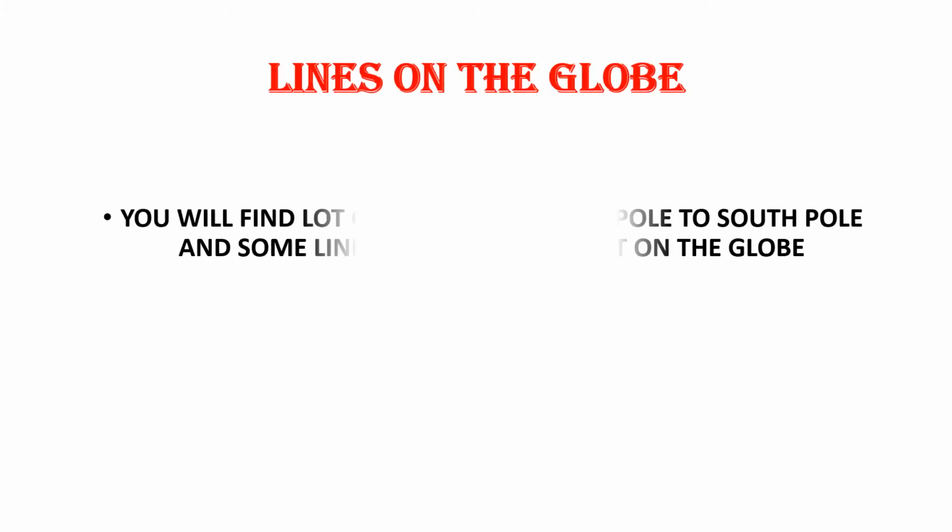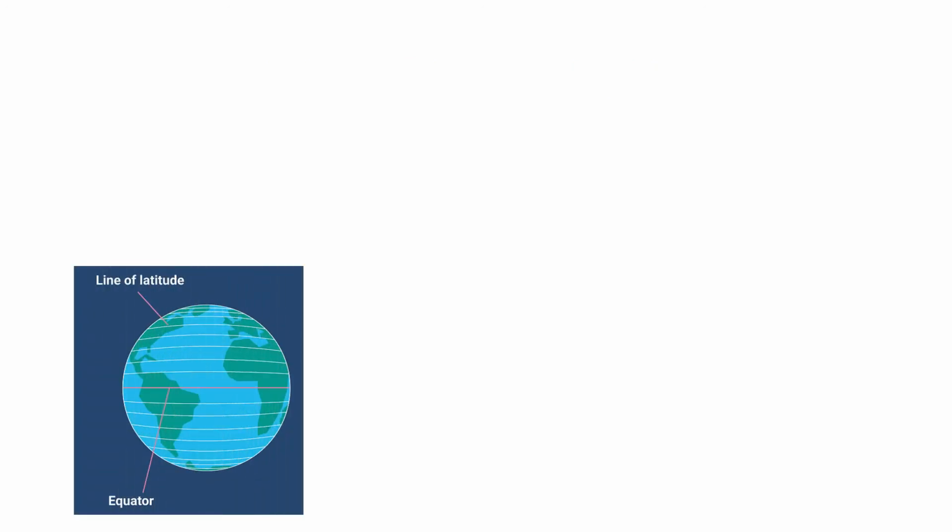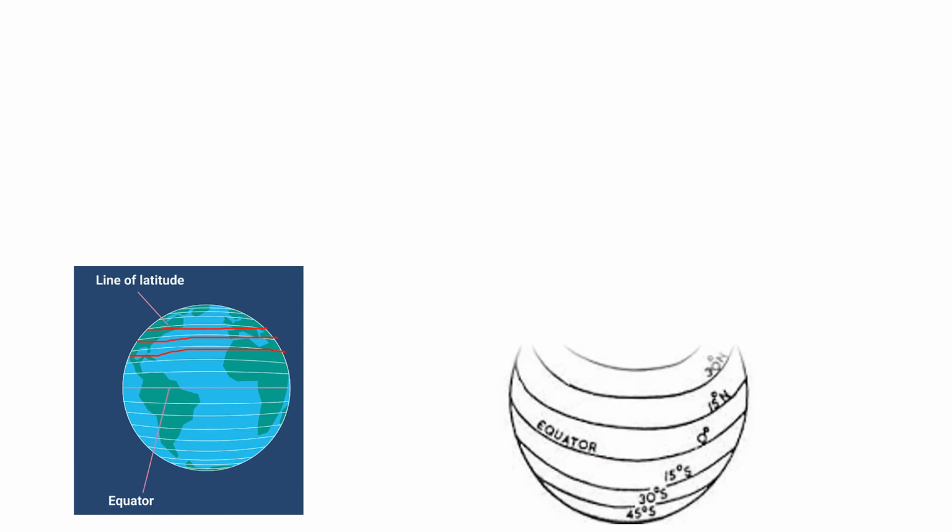Lines on the globe. You will find a lot of lines from North Pole to South Pole and some lines from east to west on the globe. Now what are these lines? Let us see. See these lines. What are these lines?